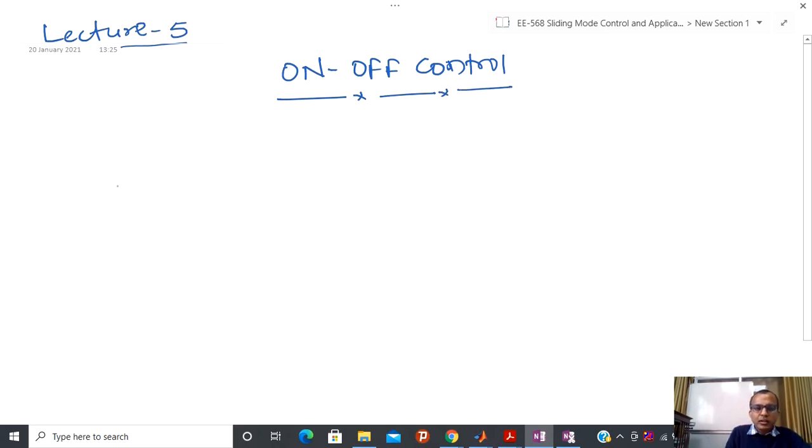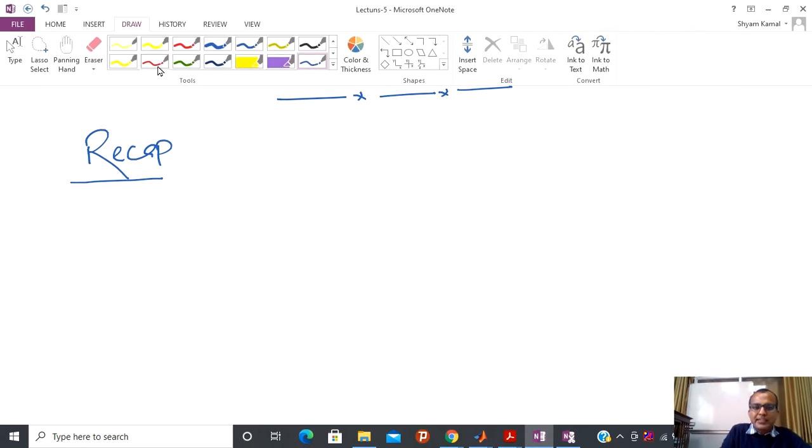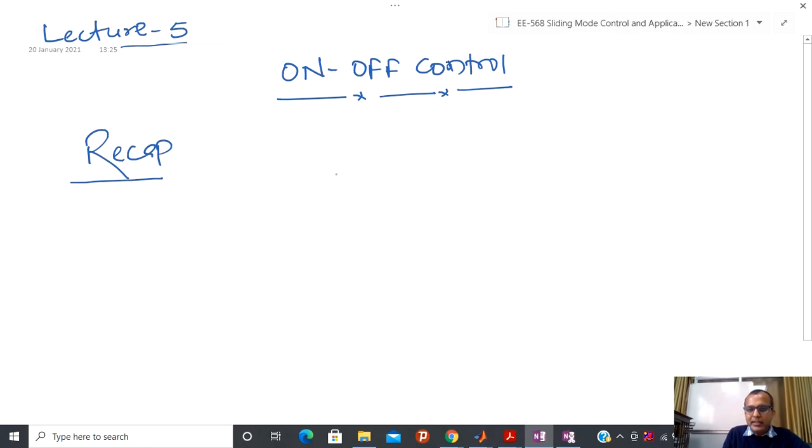So till now what we have seen is that I have a first order system, and I have taken the first order system as some class of practical system, and that is an underwater vehicle, and we have seen that this is our problem statement, that I have this kind of system. Several times I am repeating the system just for the sake of completion, and you are already well aware of this.